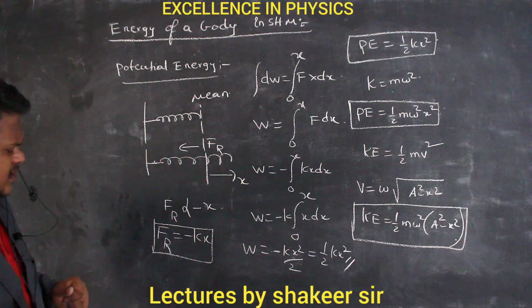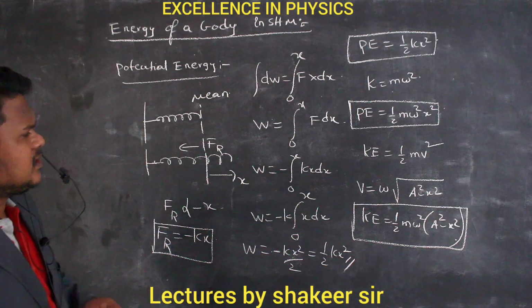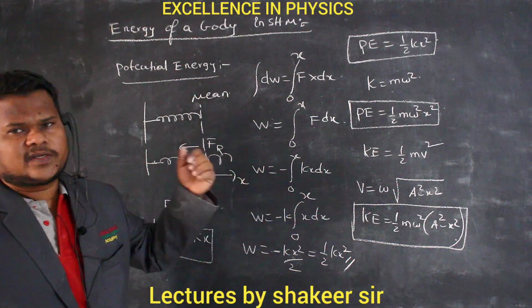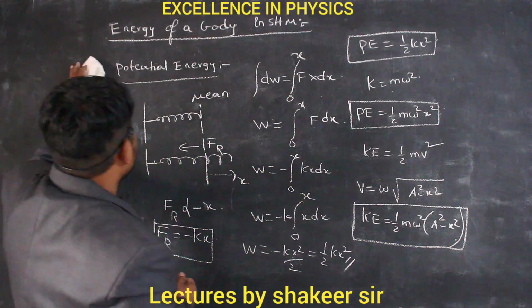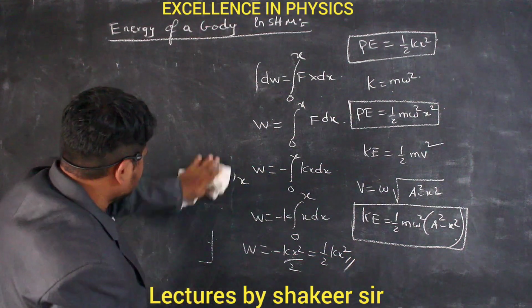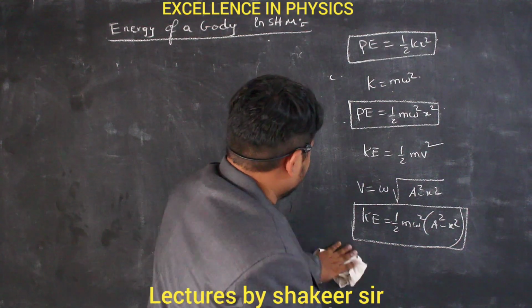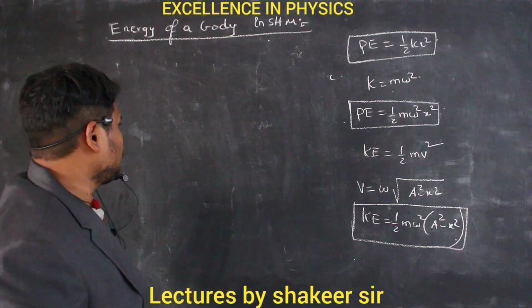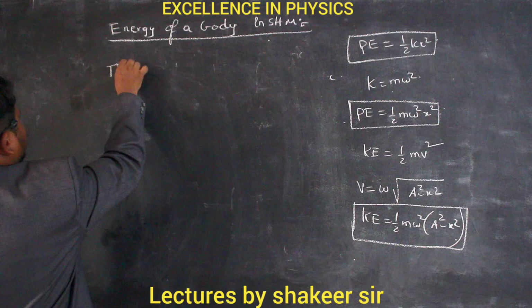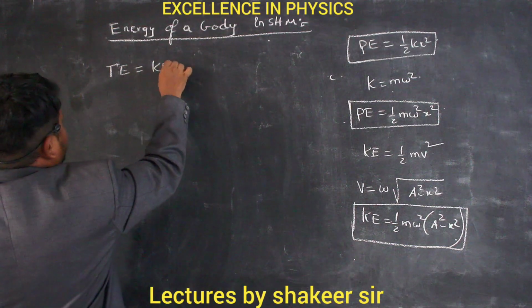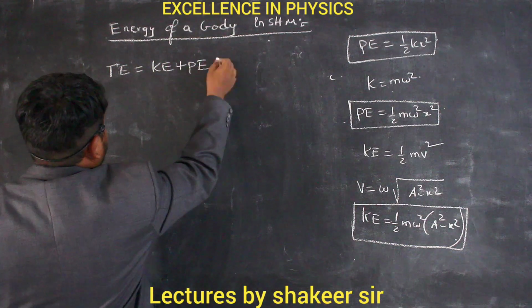Clear? So after this, let us try to calculate the sum of these two energies, which is called the total energy. So let us see. Now we will study total energy. What is meant by total energy? It is the sum of kinetic energy plus potential energy.